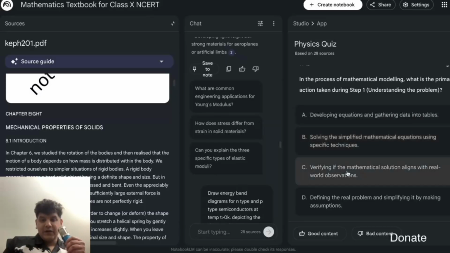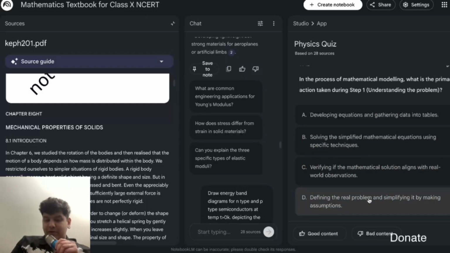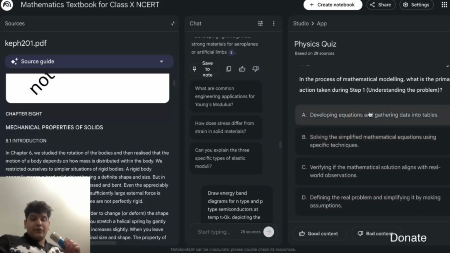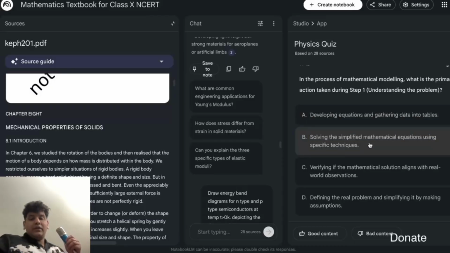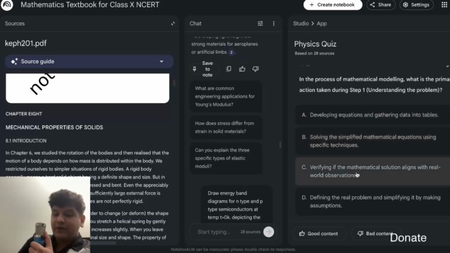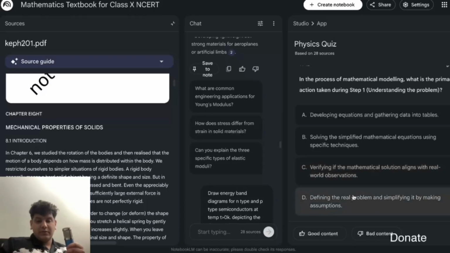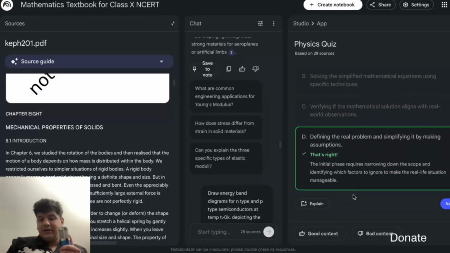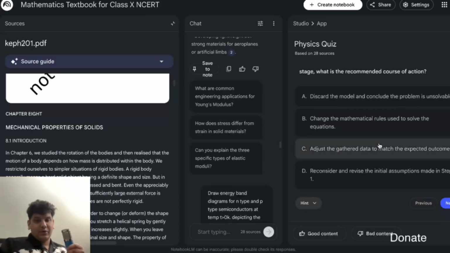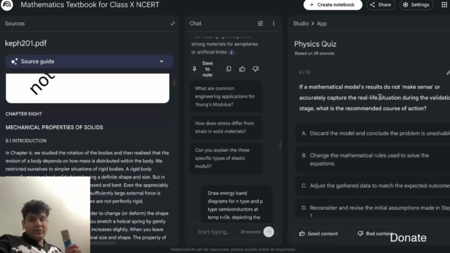Solving the simplified... verifying... nope. Defining the real problem and simplifying it by developing equations and gathering data into tables. Nope. Solving with simplified mathematical equations. Nope. Verifying if the mathematics aligns with real world problems. Nope. Defining the real problem. Yep. You need to define how the problem works.